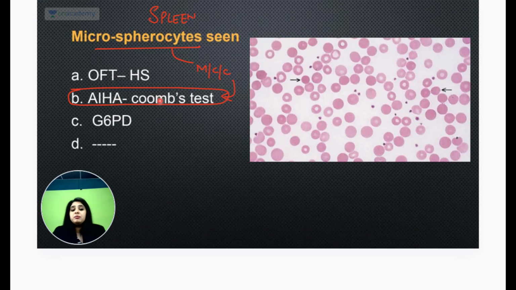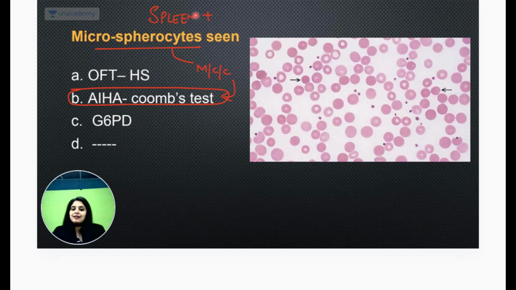Now many people said that ma'am, splenomegaly was given, so then it has to be hereditary. Why do you feel splenomegaly is only seen in hereditary spherocytosis? Tell me one thing, autoimmune hemolytic anemia is also a hemolytic anemia. It also shows you extravascular hemolysis. If this also shows you extravascular hemolysis, then the spleen will be enlarged in this too. So this is no criterion of differentiation, that there was a spleen so I marked hereditary spherocytosis. Spleen can be there in HS also. Spleen can be there in AIHA also. Spleen is no criterion. What could have been?